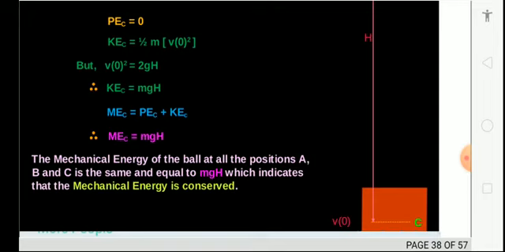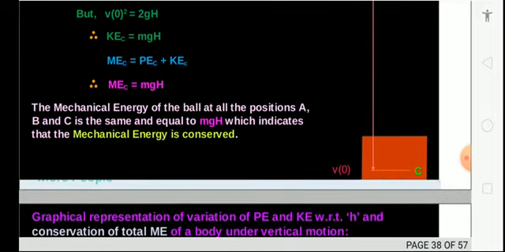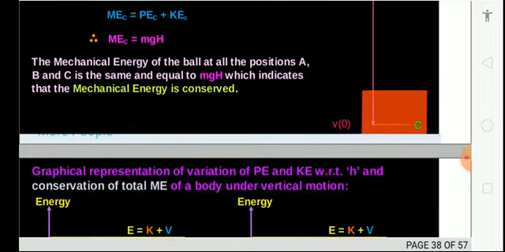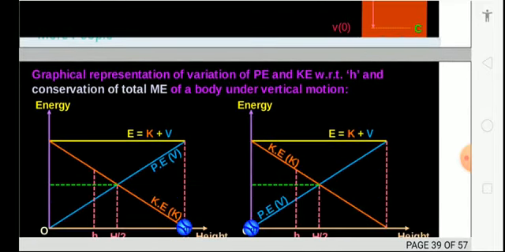Now ME is equal to PE plus KE, which gives mgH. The mechanical energy of the ball at positions A, B, C is the same and equal to mgH, which indicates that the mechanical energy is conserved. There is no change in the mechanical energy. It is just converting from one form to another: potential to kinetic, kinetic to potential, potential to kinetic, kinetic to potential.